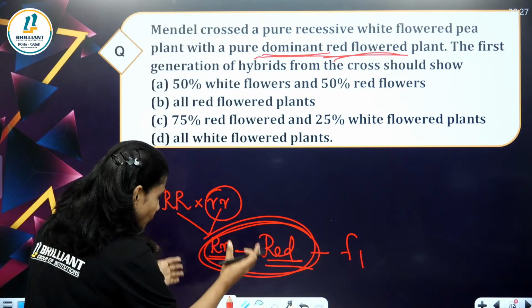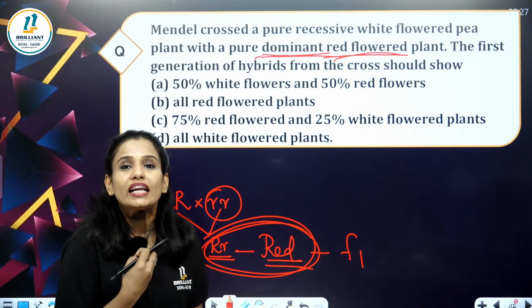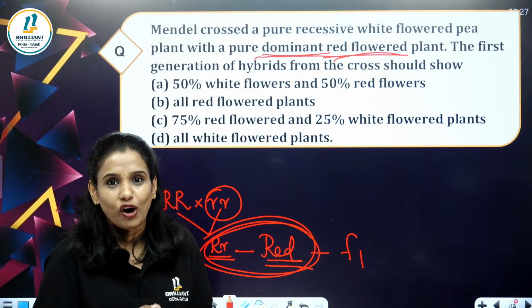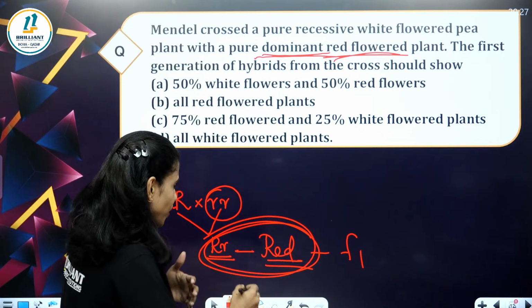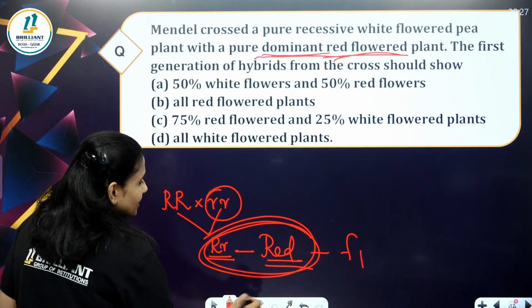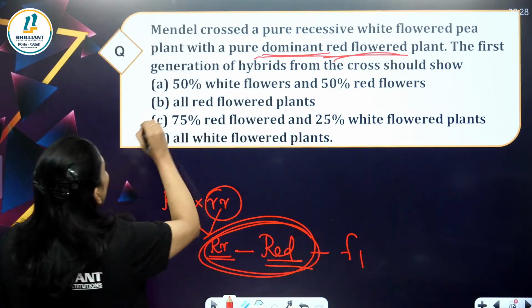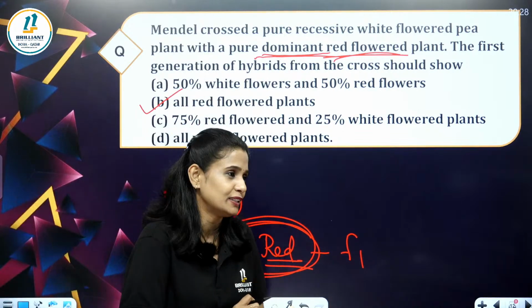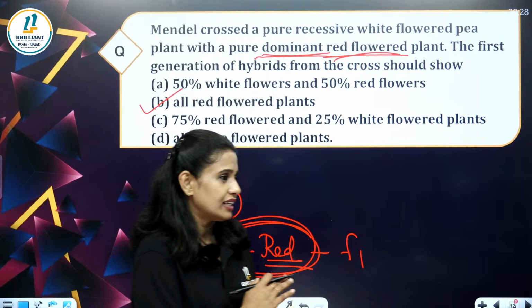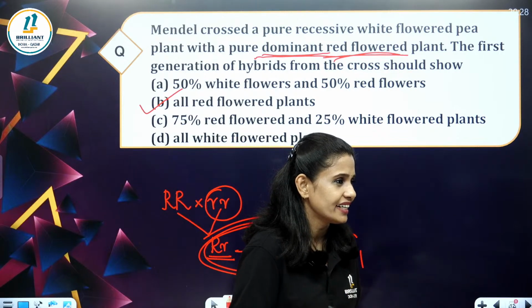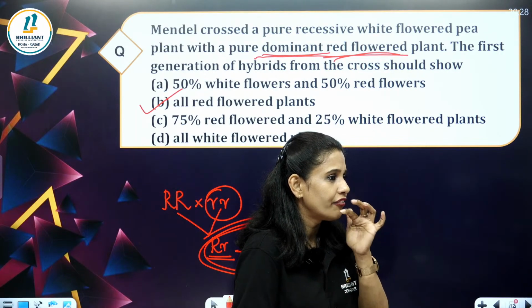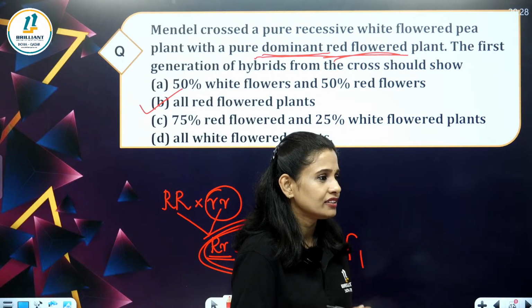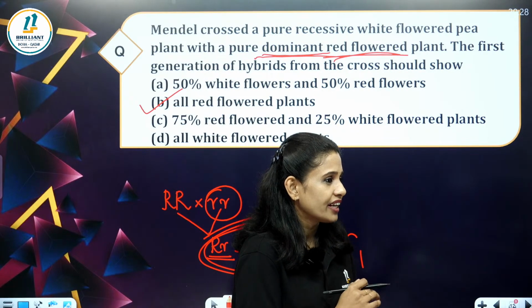So, we got a heterozygous cross here. Red color is dominant over white color, so we got all red. The correct option is all red flowered plants. All are commenting correct answers. Arnav Nampiar, Finin, Amal Ben, very good. Shreya.